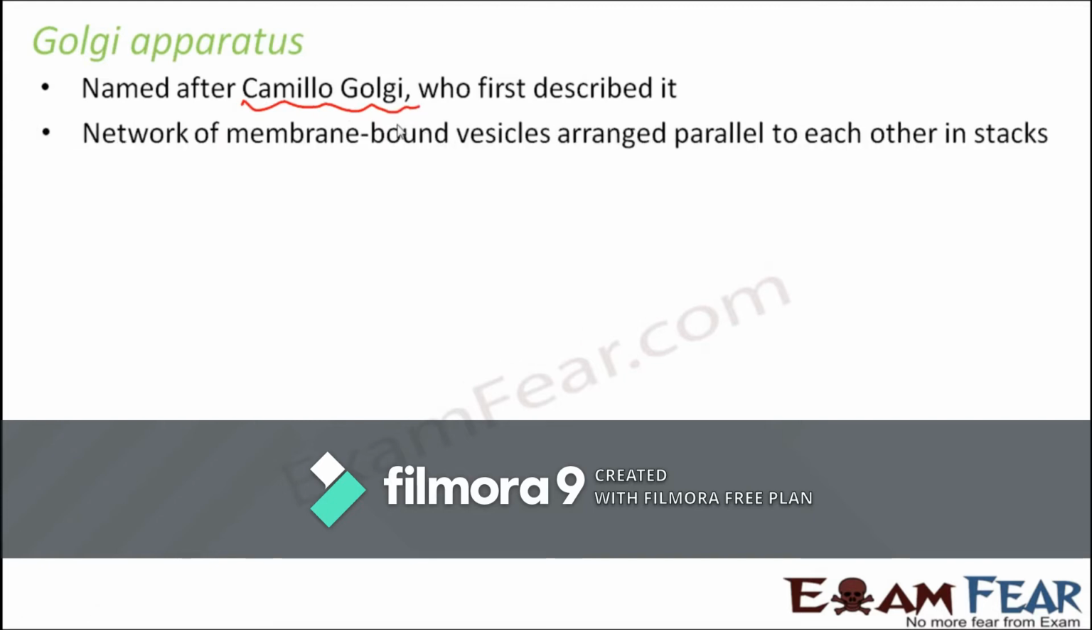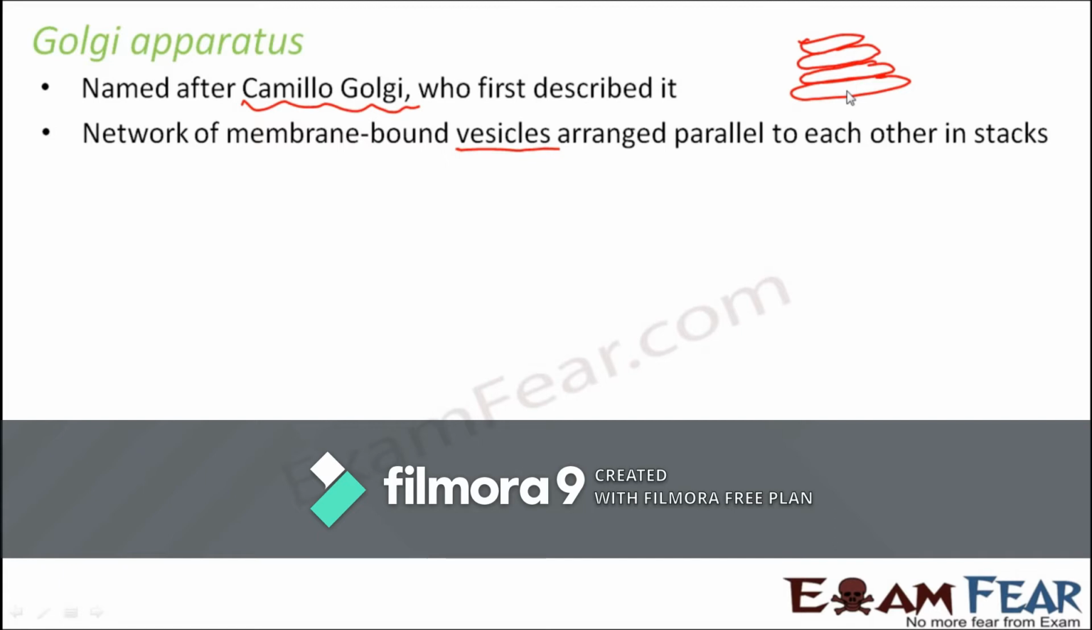So what are these? These are again a network of membrane bound vesicles arranged parallel to each other in stacks. Look-wise, Golgi apparatus also looks like a similar network like that of endoplasmic reticulum. There you saw a network of tubules. Here also you will see a network of vessels, but here each vessel is arranged parallel to each other. Something like this, you have one vessel, two vessel, three vessel, four vessels. They are arranged parallel to each other, like in stacks, one after another.